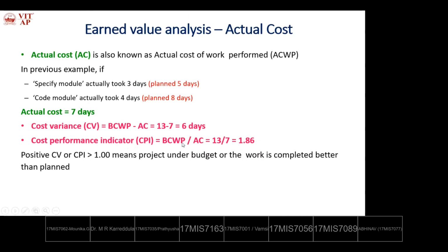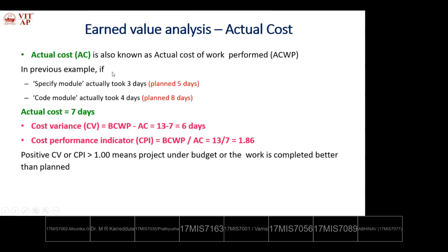The cost performance indicator indicates a positive value if it is greater than 1. So we can finish the project by the given deadline, because the cost performance indicator is saying 1.86, which is greater than 1. If it is less than 1, we have to overcome the problem, which means we have to plan more days. But as per the plan, we have given 13 days, and this can be finished within 7 days only.